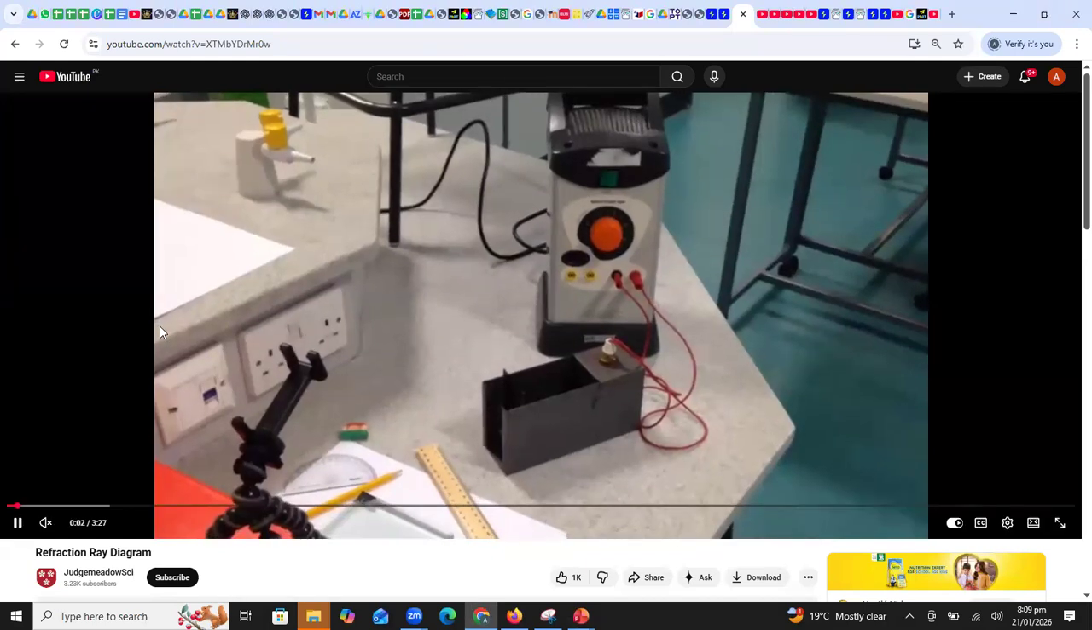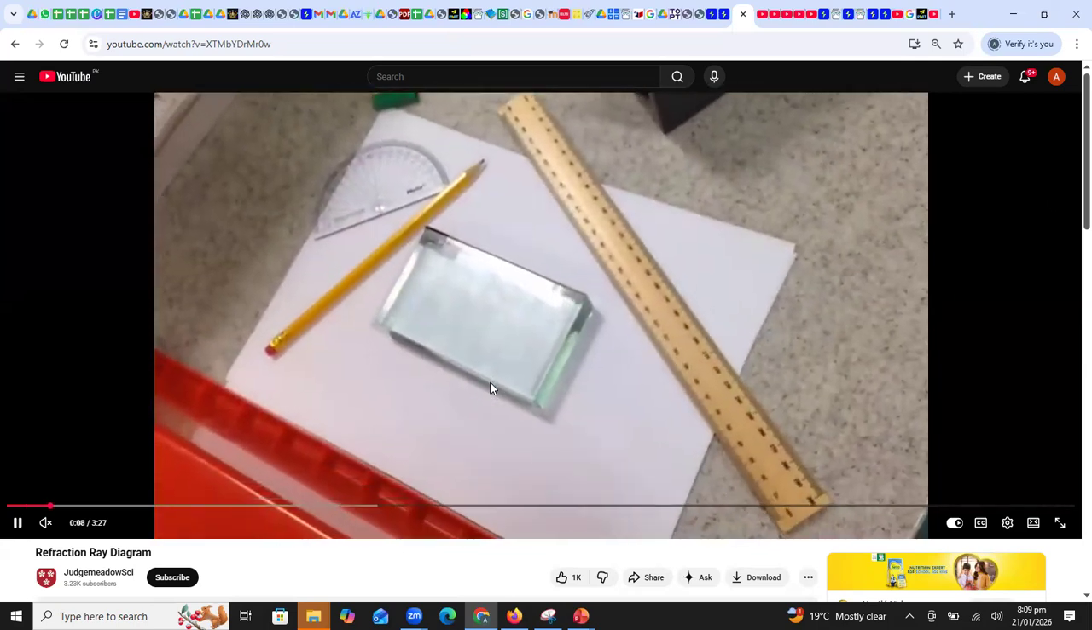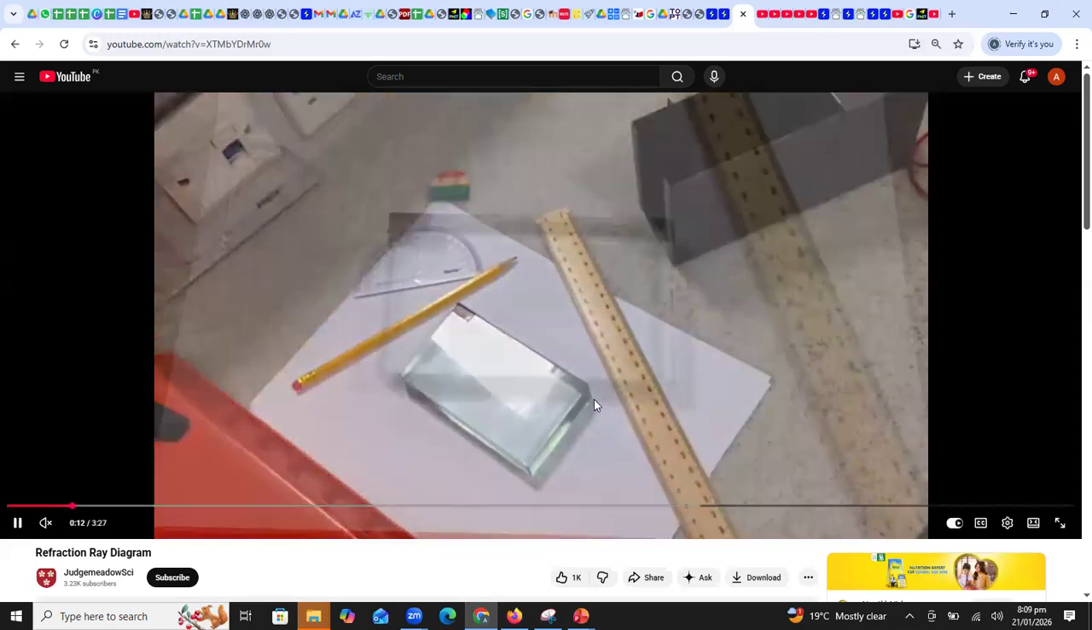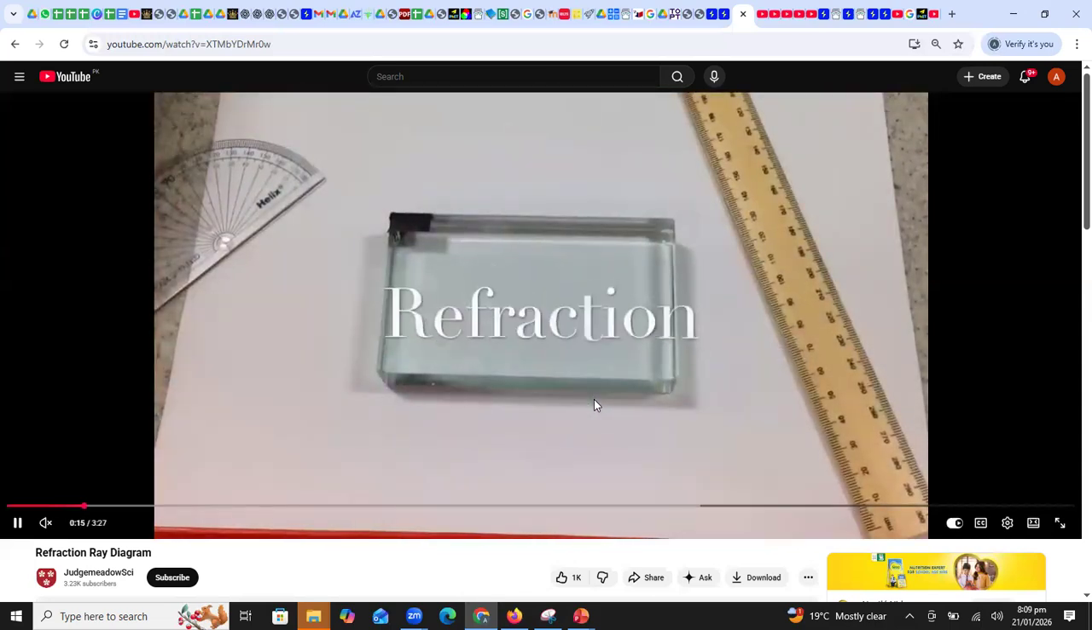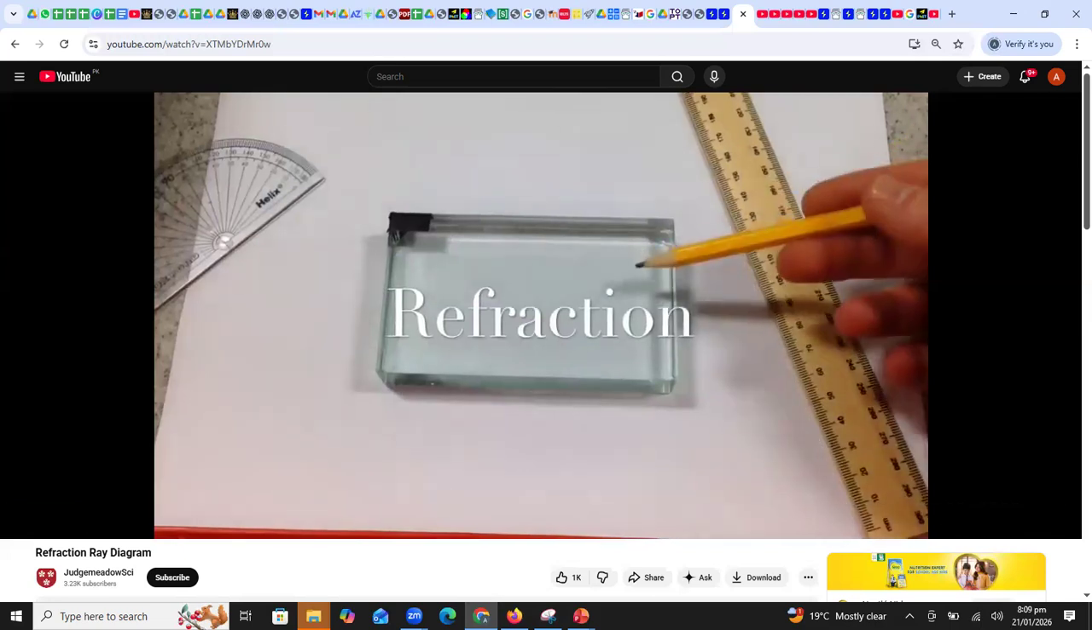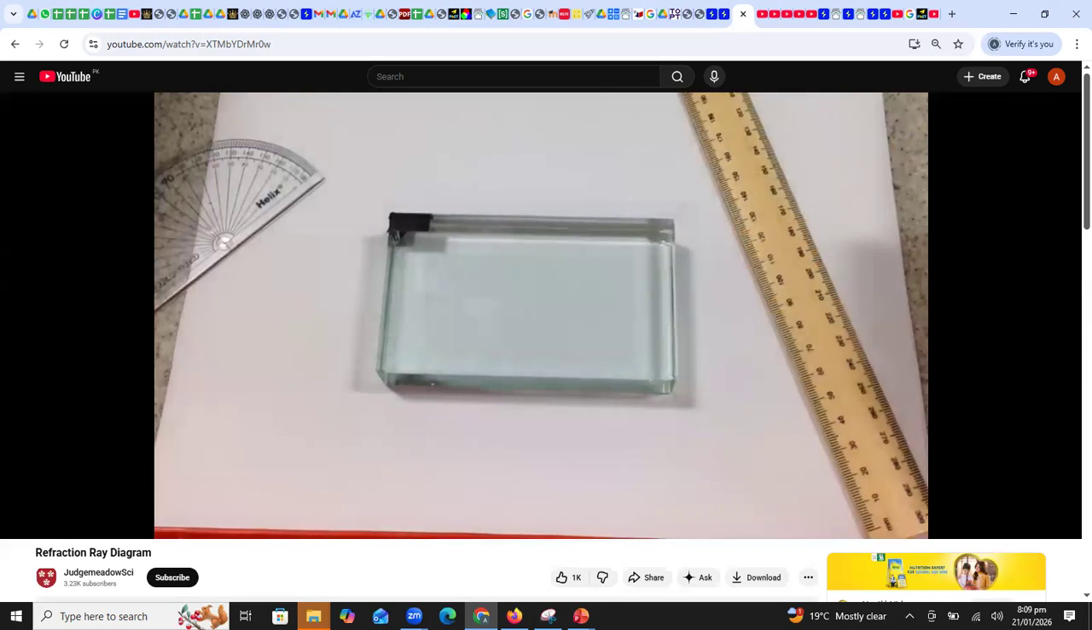You can see this is a power supply, ray box, rectangular glass slab, pencil, protractor, meter rule and tape. These are the instruments we require to perform the experiment of refraction. This experiment is important for ATP and for theory, beta.